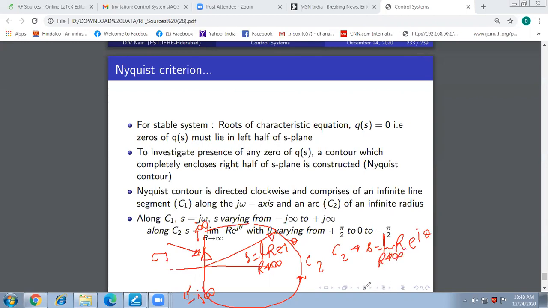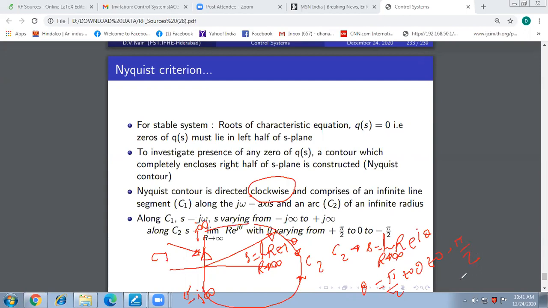And how is this theta varying? Because this Nyquist contour is drawn in the clockwise direction, the arc extends from the point where angle theta is plus 90 degrees. We know on the positive imaginary axis theta is 90 degrees. So theta varies from plus pi by 2, then it meets the real axis where it is 0, and it again goes to the negative imaginary axis where it is minus pi by 2.